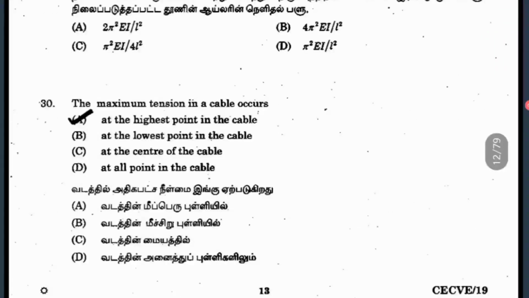Question 30: the maximum tension in a cable occurs where? It occurs at the highest point in the cable, where the tension will be more.